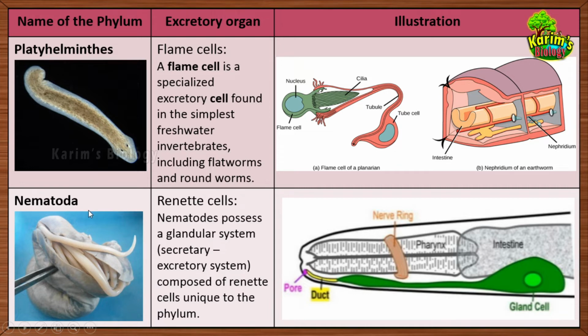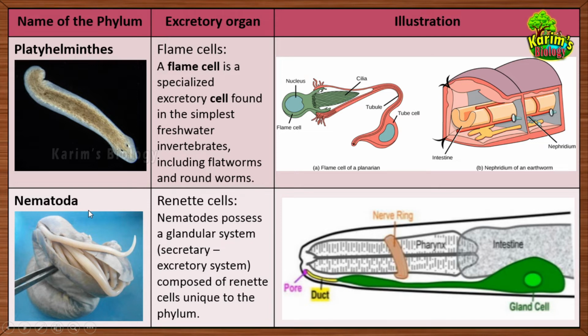From Nematihelminthes, the most popular examples, you know, are roundworms. They are usually called roundworms because they are not flattened like that of the Platyhelminthes. Their body is round, but they do not have any segments on their body like that of the earthworms. Their body is smooth. They do not have any segments in their body, but they are round. That is why they are called roundworms.